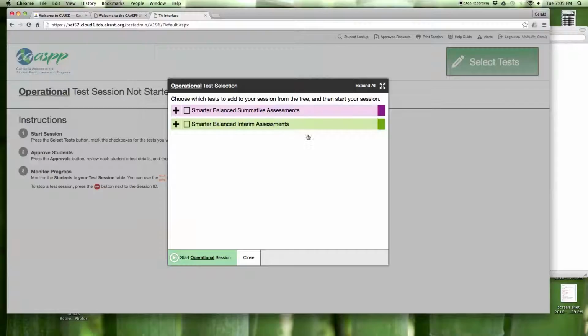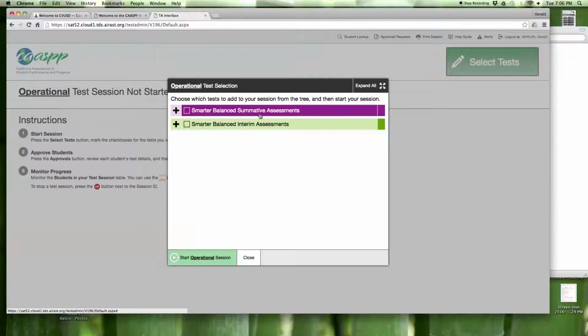So they've organized the assessments, first of all, by those that are the summative or the end of year tests, and the interim tests, which are meant to be the more formative type assessments. In this district, we are just experimenting with this at some grade levels. So for the most part, you will not need to worry about the interim assessments. When it comes time to the end of the year, you do want the purple summative assessments. These summative assessments are the official end of year assessments which get reported to the state.